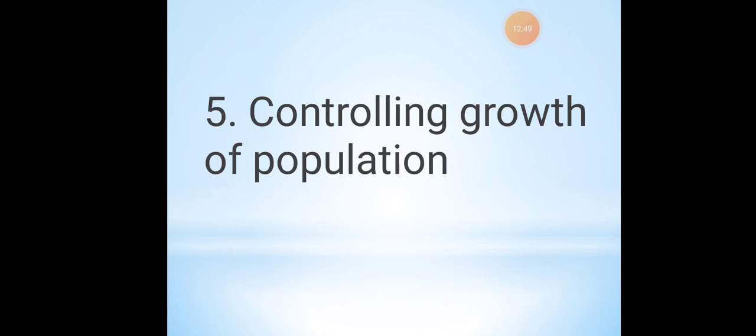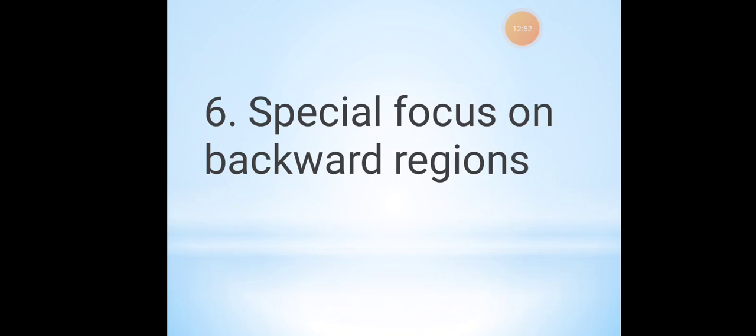The next thing is about the special focus on backward regions. What happens in the backward regions, maybe the rural areas or the remote areas, where proper information is not reaching. At this point of time, it is very difficult for the people to know that, for example, the government has given a green revolution to the economy. What does green revolution mean? The spectacular change in the economy due to the agricultural products.